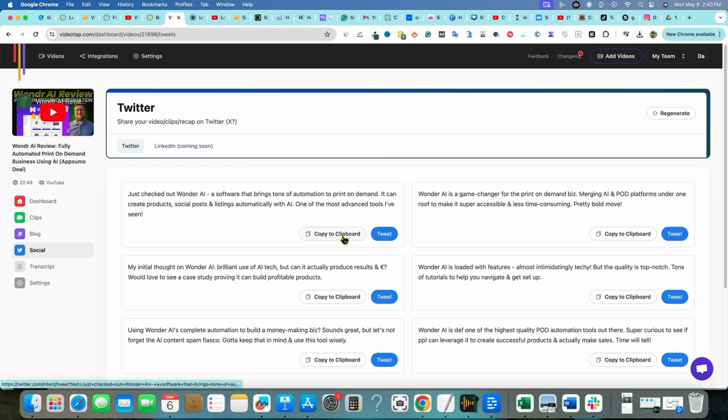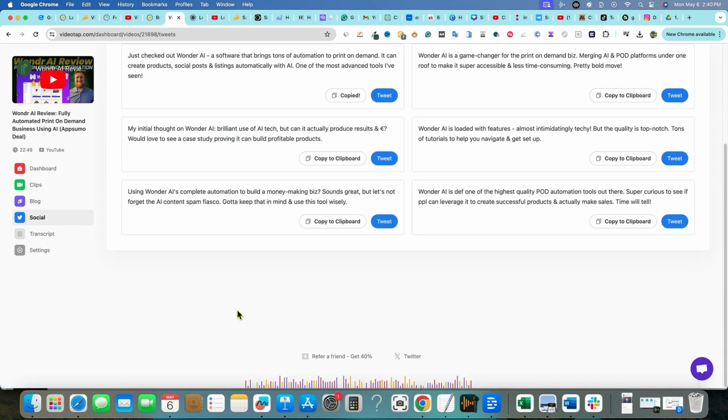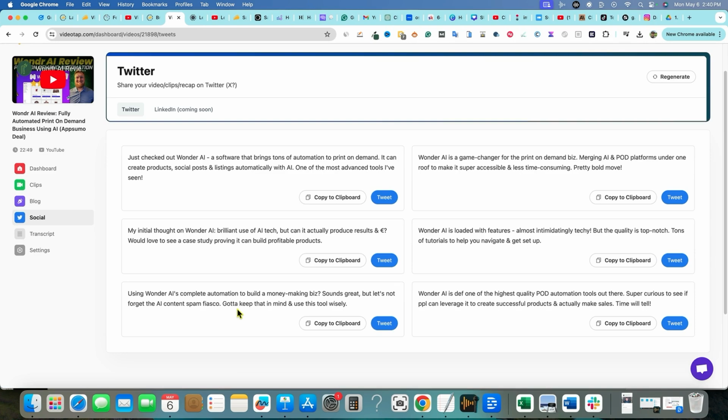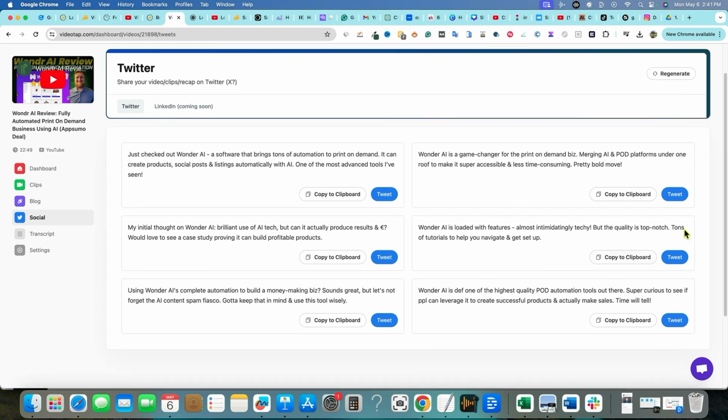But nonetheless, you could copy this and use it for Instagram. You could use this for Facebook. And someone in the comments said you can basically use these suggestions for content for any social media. It doesn't have to be just Twitter. And it looks like they're going to be adding LinkedIn next. So that's super cool. You have all this text right over here, a way that you can relay this out and get your message out to other platforms.